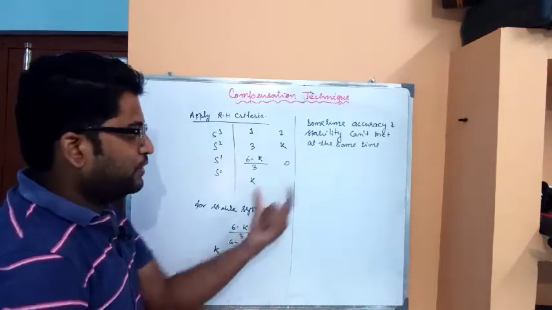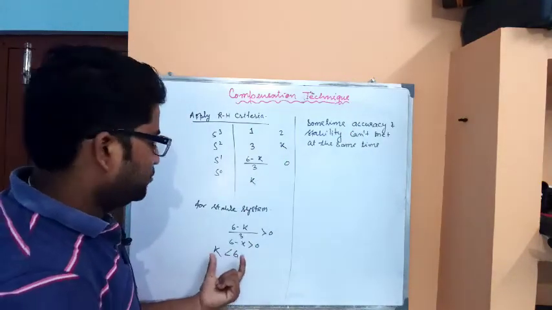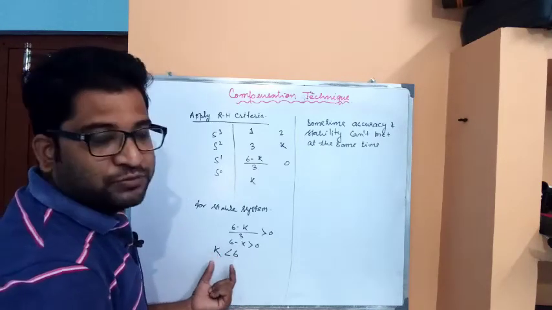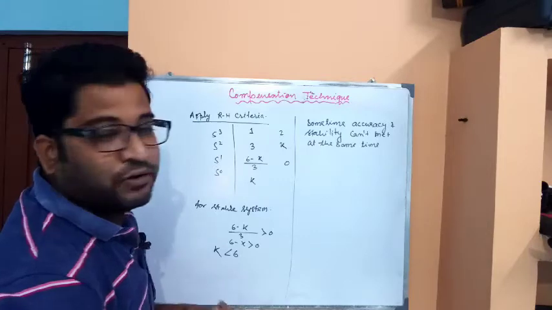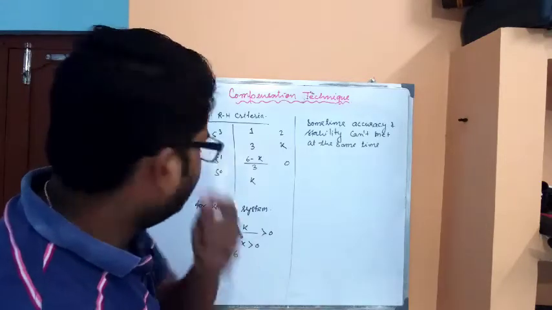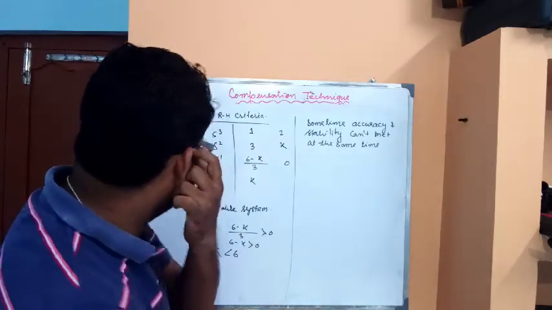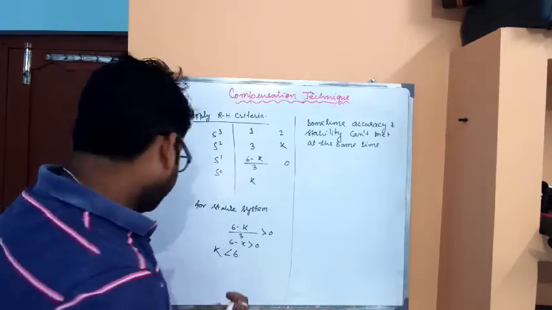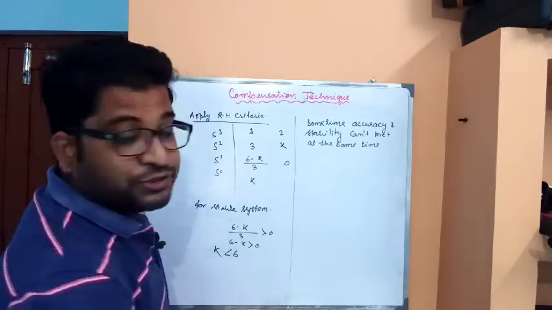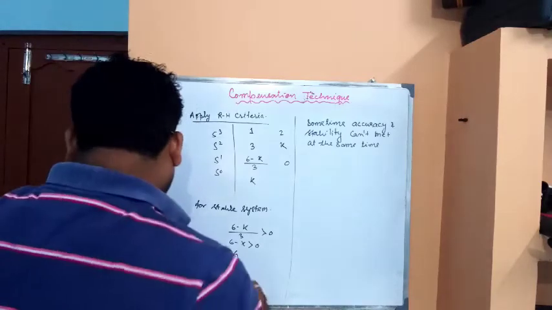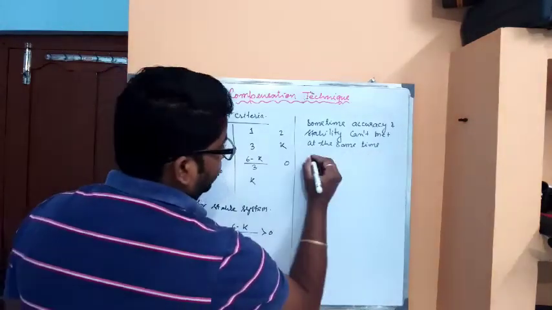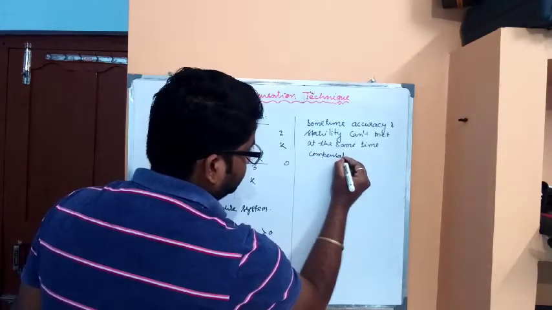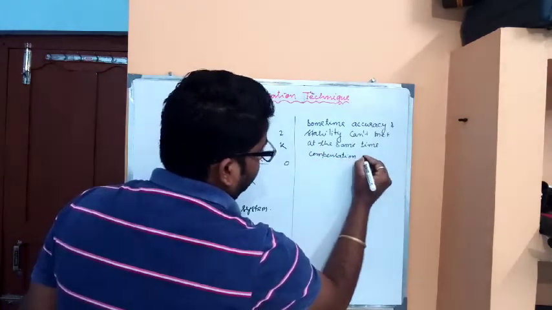We can clearly observe that accuracy and stability are not met at the same time, because for stability the value of k should be less than 6, and for accuracy k is equal to 20. So it is clear that the stability and accuracy of the system will not meet at the same time. So here we can comment that compensation can be used.